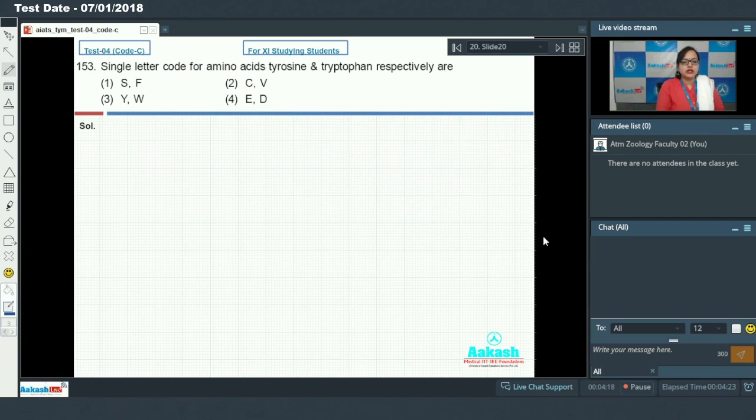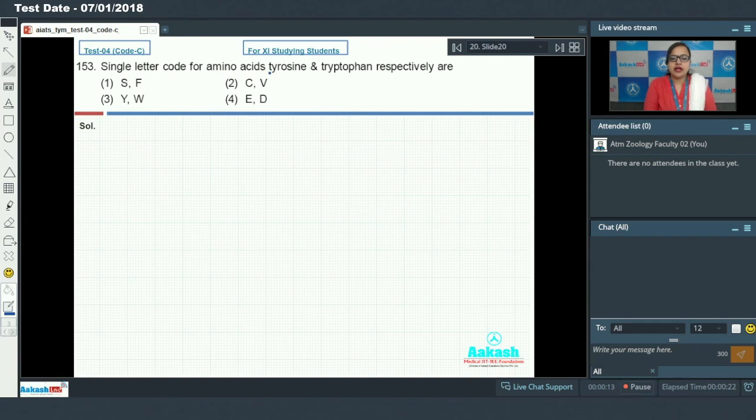Question 153. Single letter code for amino acids, tyrosine and tryptophan respectively are. So you know that the single letter code for most of the amino acids are usually their first letter. For example, the single letter code for alanine is A, threonine is T. But you also know that there are other amino acids having the same first letter, like for alanine it is A, but for aspartic acid it also starts with A. So in that scenario we select other letters which are present in an amino acid.